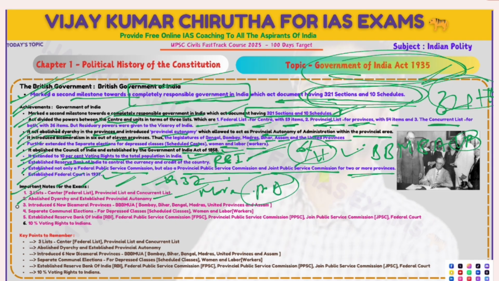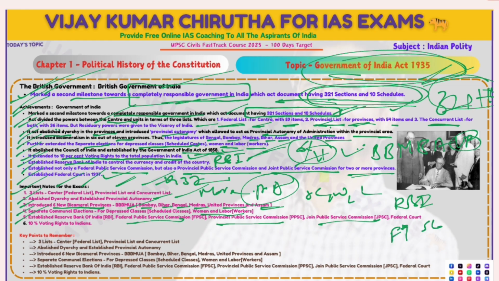It introduced bicameralism in 6 provinces: Bombay, Bihar, Bengal, Madras, United Provinces, Assam. Separate communal elections for the depressed classes, women and labor. So separate elections for these three: SC, women, and labor. It established RBI, the Federal Public Service Commission, the Provincial Public Service Commission, and the Joint Public Service Commission.